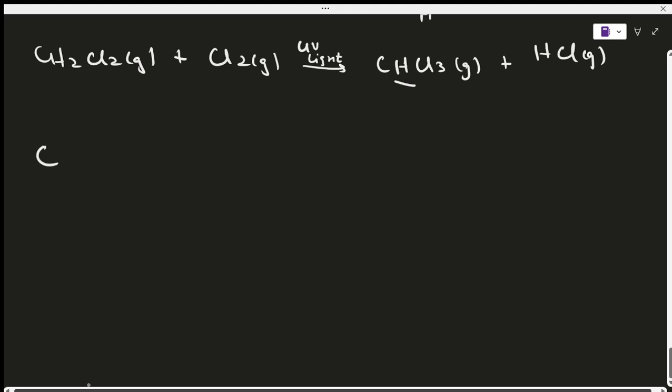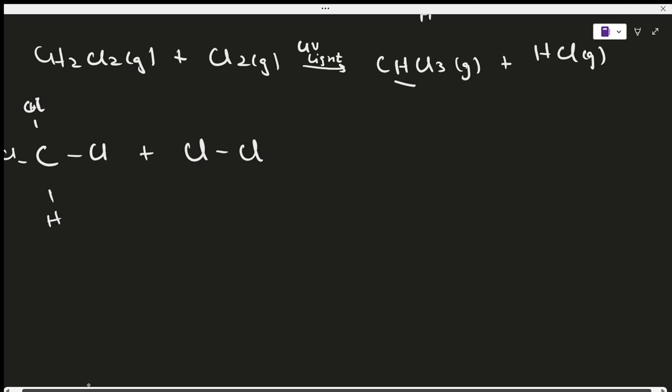So here, if I draw the structure, so this is the structure. Oh, sorry, no. These were the chlorines. My bad. Right, so this is a chlorine here, this is a chlorine here, and this is also a chlorine here. And you have a hydrogen here, which reacts with a Cl2 in a gaseous state under UV light, and it removes the last hydrogen as well.